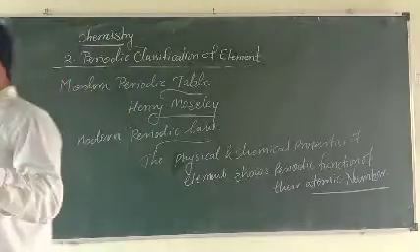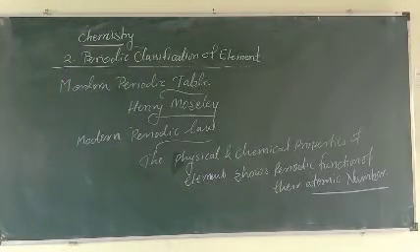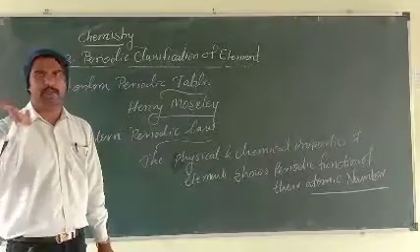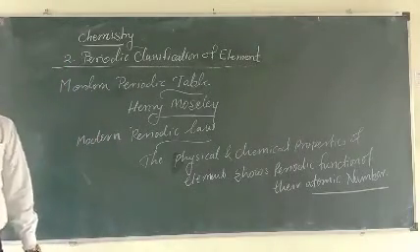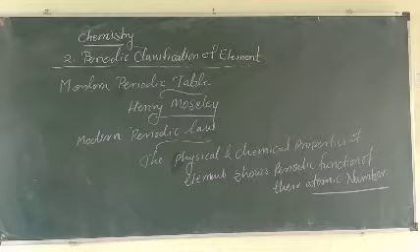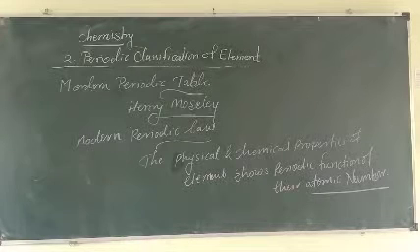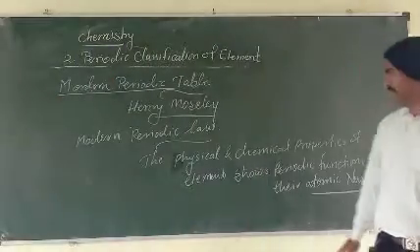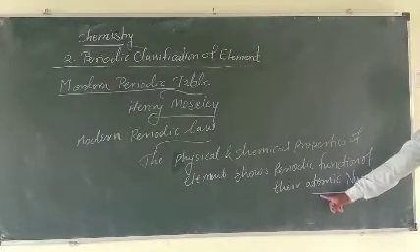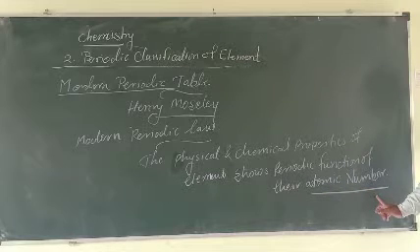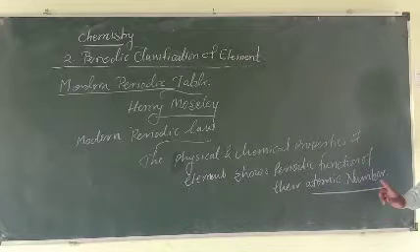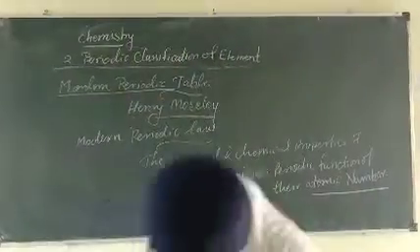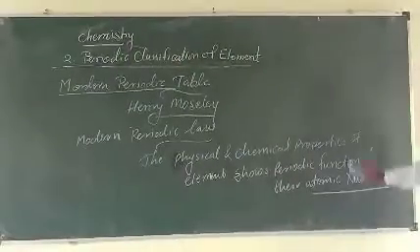That means the modern periodic table is arranged by increasing order of atomic number. The periodic table was arranged by increasing order of atomic mass, but the modern periodic table is arranged by increasing atomic numbers. Understood? This is the main fact, the main difference between the two laws. Understood that?